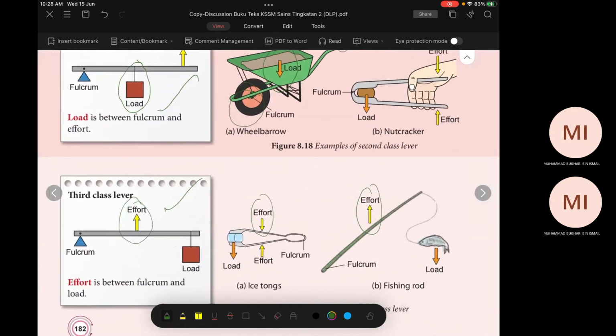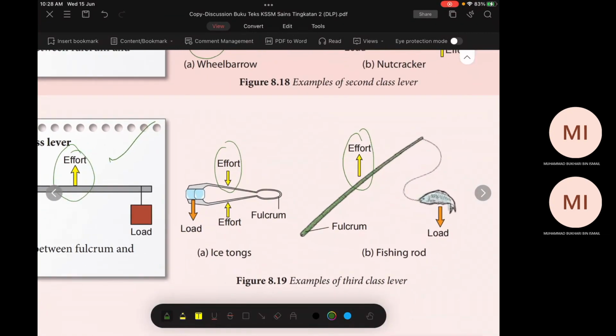Why? Because you pull it here when fish is... Betul kan? Okay, you pull it from here. Kan tu, tarik tengah ni. Jadi third class level.